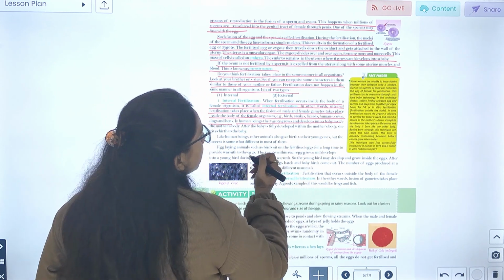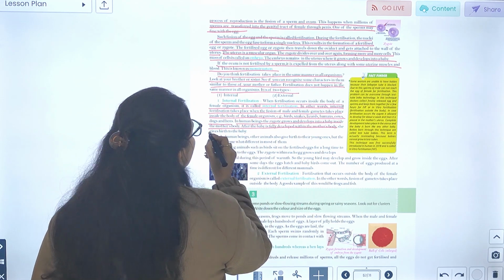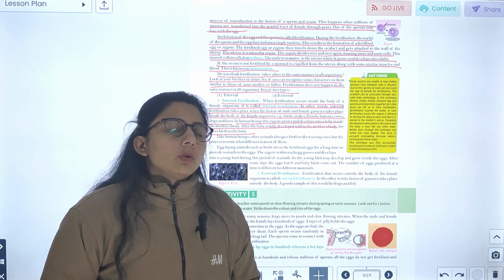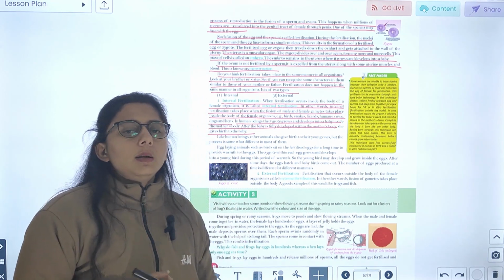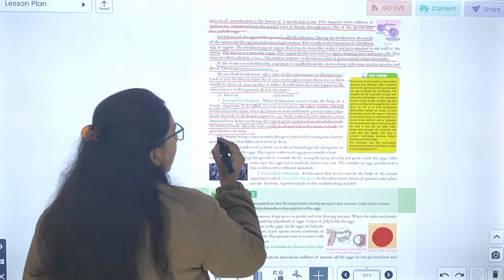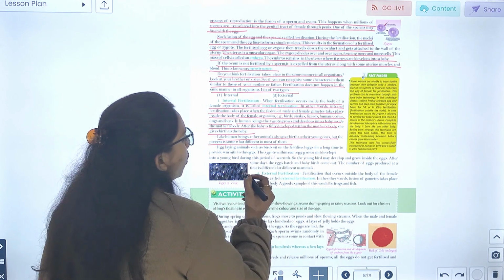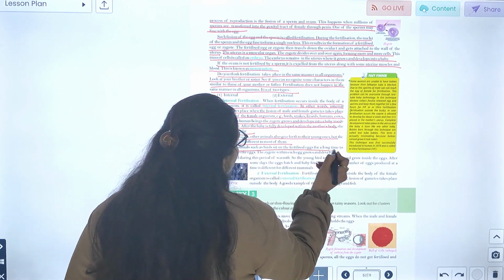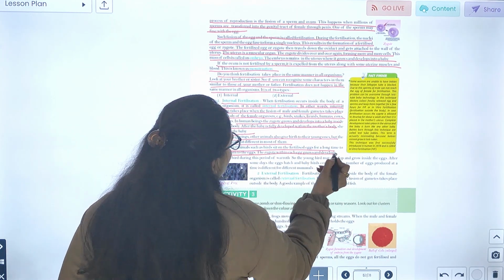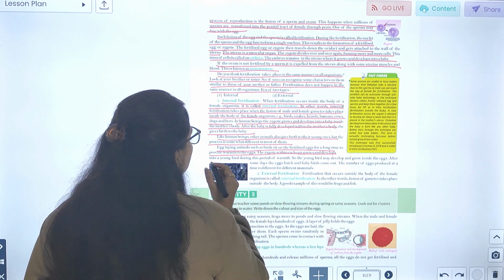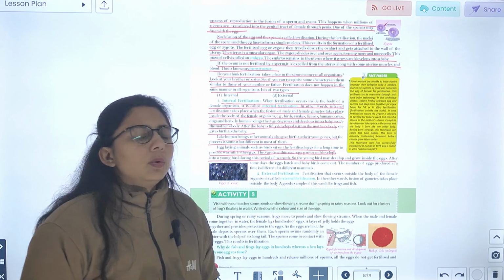In human beings, the zygote grows and develops into a baby inside the mother's body. After the baby is fully developed within the mother's body, she gives birth to the baby. क्या होता है, zygote पहले मदर की बॉडी के अंदर डेवलप होता है, जब वो फुल्ली डेवलप हो जाता है, देन अ मदर गिव्स बर्थ टू द बेबी. Like human beings, other animals also give birth to their young ones, but the process is somewhat different in most of them. Egg-laying animals such as birds sit on the fertilized egg for a long time to provide warmth to the egg. The zygote within each egg grows and develops into a young bird during the period of warmth. So the young bird may develop and grow inside the egg.